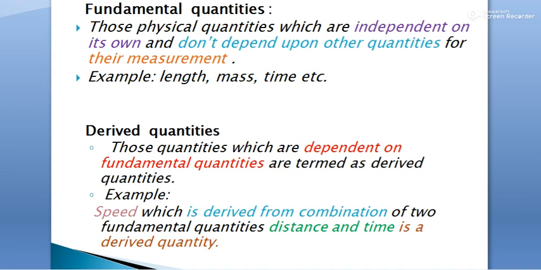Derived quantities: those quantities which are dependent on fundamental quantities are termed as derived quantities. Here we have an example of speed. Speed is derived from the combination of two fundamental quantities, distance and time. Therefore, speed is a derived quantity.